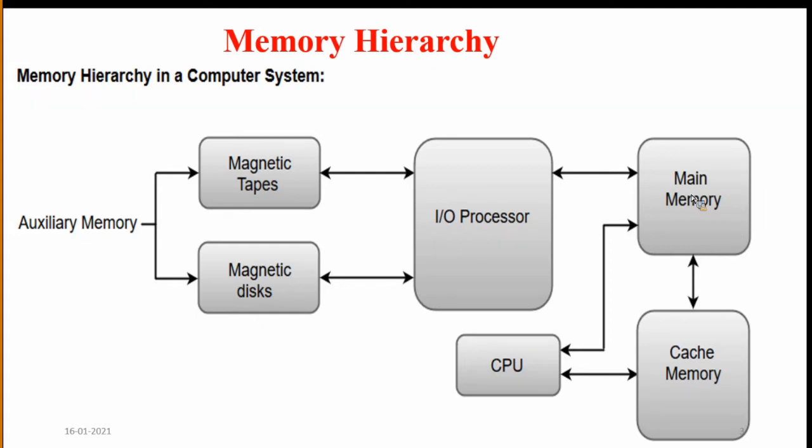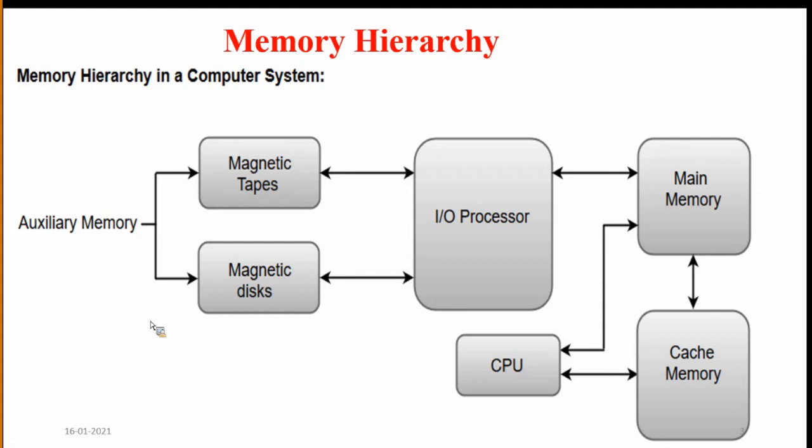Suppose the program is present in auxiliary memory, or what we can call secondary memory. Then the CPU can't access the data. The CPU can access instructions present in main memory only.